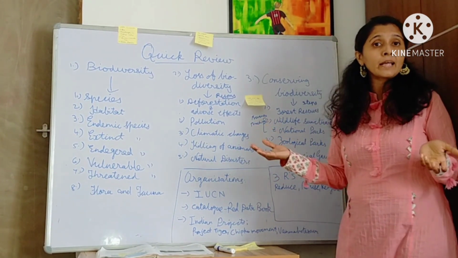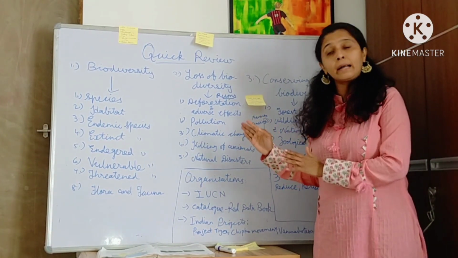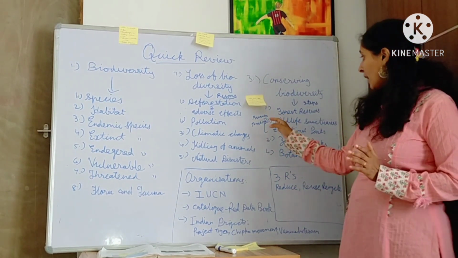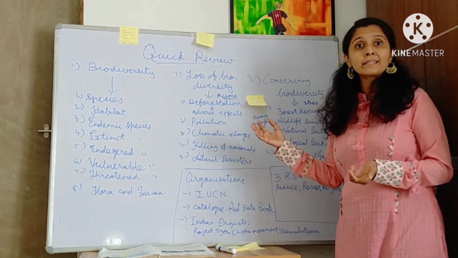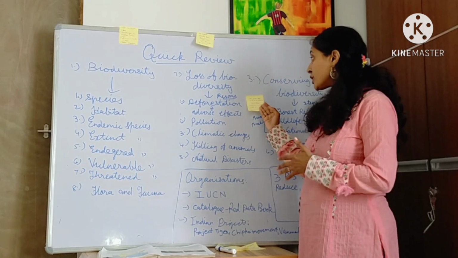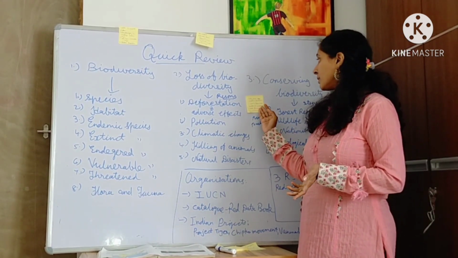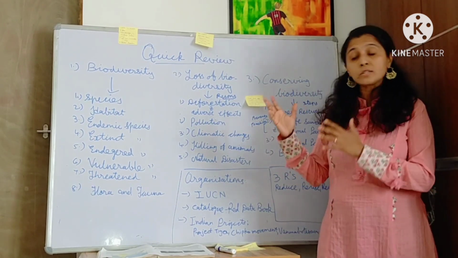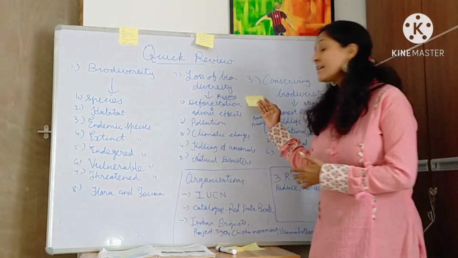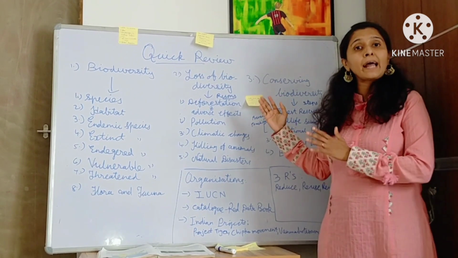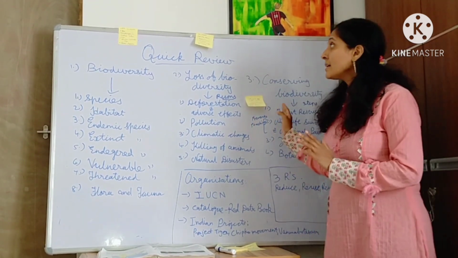Poaching, again I am telling you, is illegal hunting. Why do they hunt the animals? For their body parts, like Asian elephants for their tusks, also called ivory. Rhinoceros horns and tigers' bones are used as traditional medicines, right?